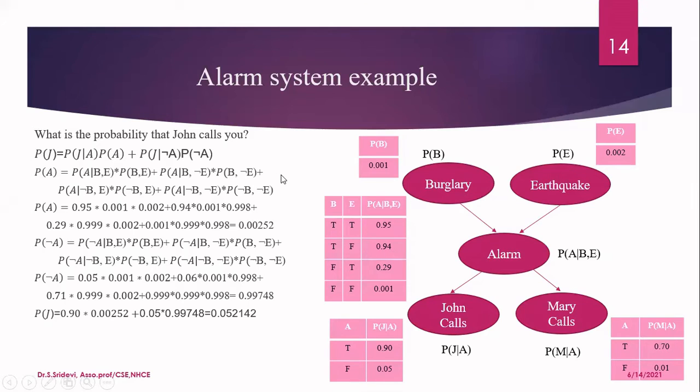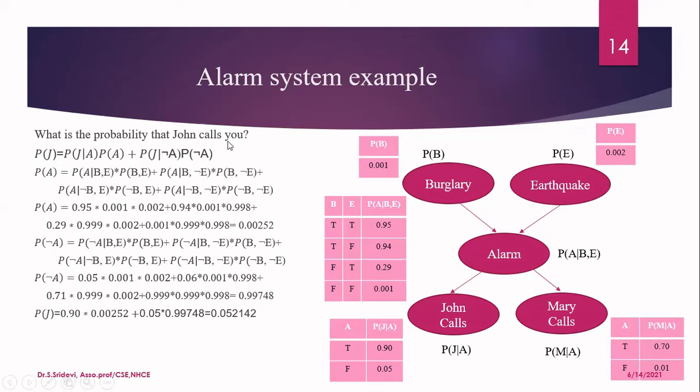What is the probability that John calls you? So if you see this, when will John call you? Is it that John will call you only when there is an alarm? No. Sometimes he may call you when there are no alarms also. One reason may be to speak to you about some other thing, or otherwise there may be a telephone ringing, and he will misunderstand that as an alarm and he will call you. Okay, so the false represents two things. So now we are going to answer this question.